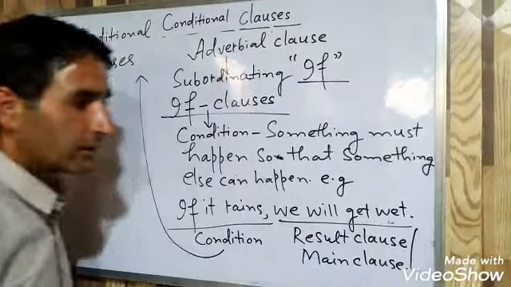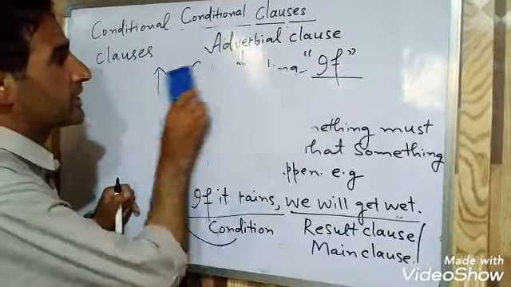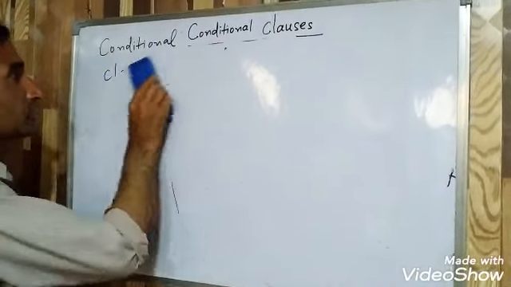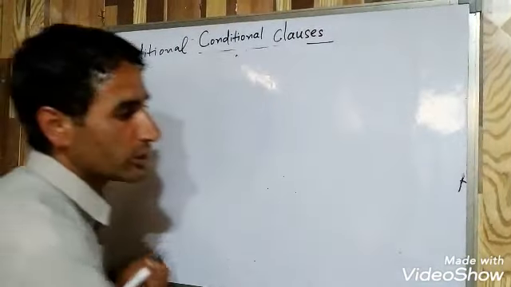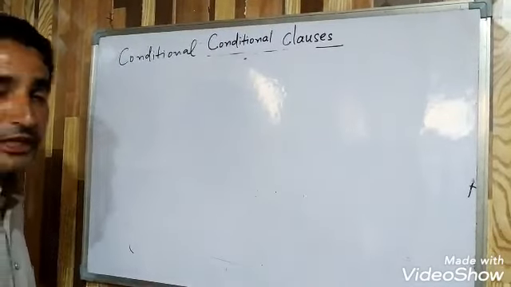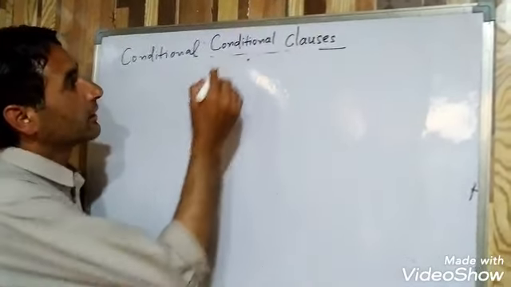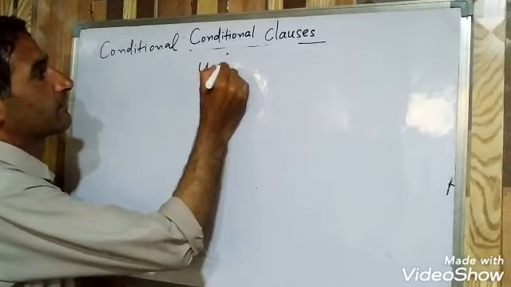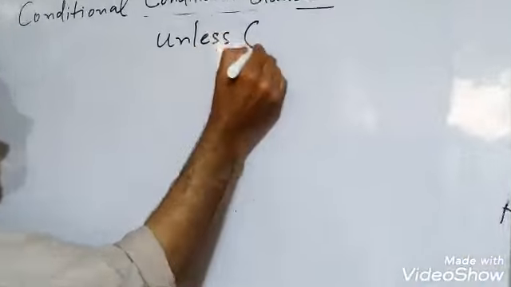We can use other conjunctions as well in conditional clauses. Mostly we use if in order to make these conditional clauses, but we can use other conjunctions as well. Like we can use unless, means if not.